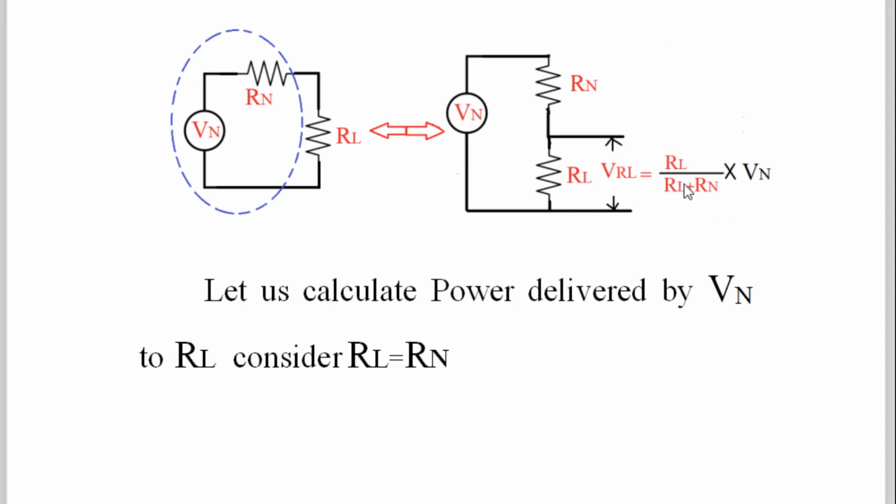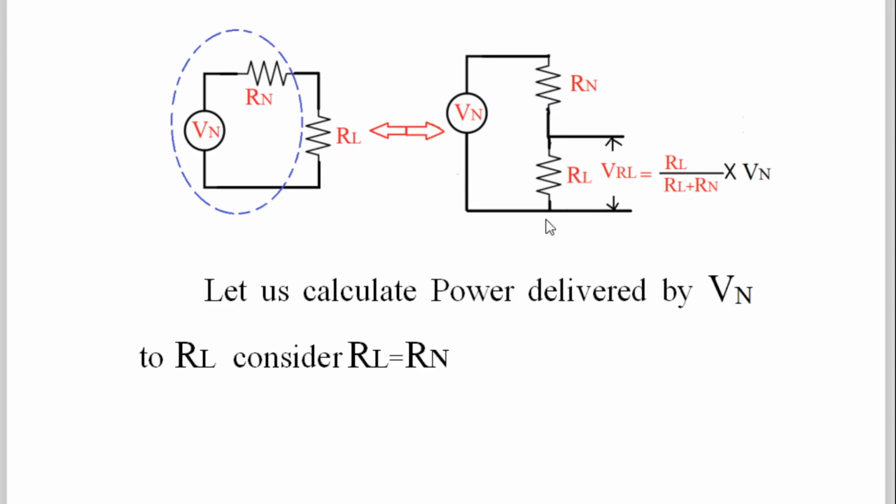Now we will consider that these two resistors are equal. Why? Because if you want to deliver maximum power from the transmitter to the receiver, Rout should be equal to Rin, and that is the maximum power transfer theorem. Output resistance should be equal to input resistance. That's why we'll consider these both to be the same.